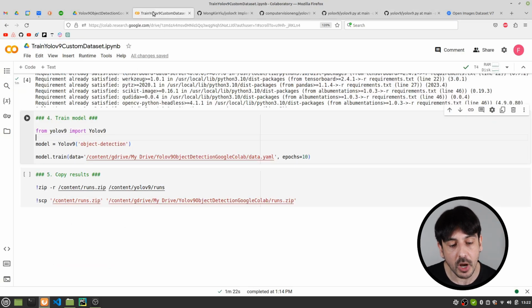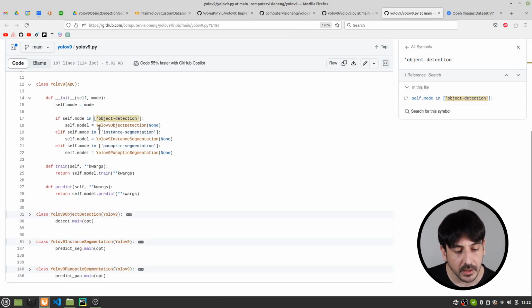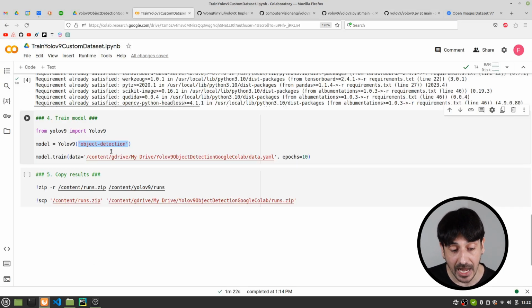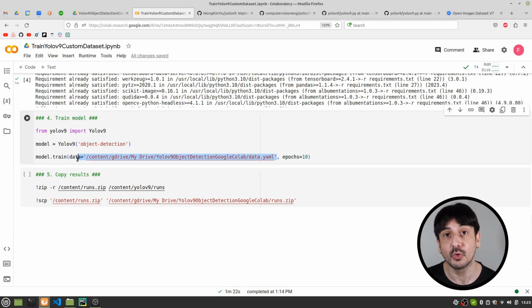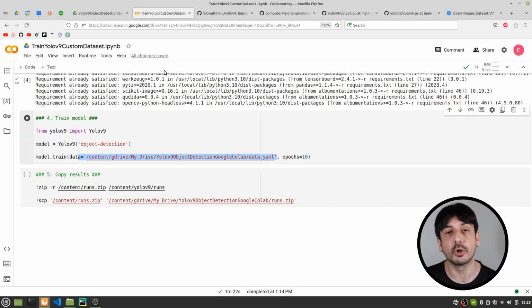And if we go back to the Google Colab again, you can see that I'm creating a new instance of Yolov9 and the input is object detection. So if I go back here, you can see that I'm returning a new instance of Yolov9 object detection, and this is going to help us a lot, because then the only thing we need to do is to call model.train. We need to specify the location of the data we are going to use in order to train the model, and that's it. That's the only thing we need to do in order to train this object detector with Yolov9. So this is exactly how we are going to use all the code we have in this file in order to make this process much easier, much simpler, and much more straightforward.